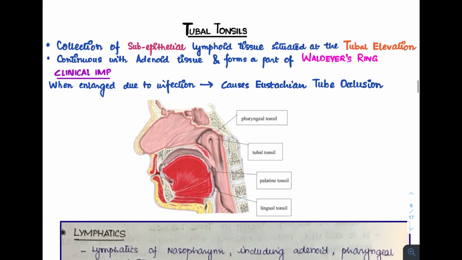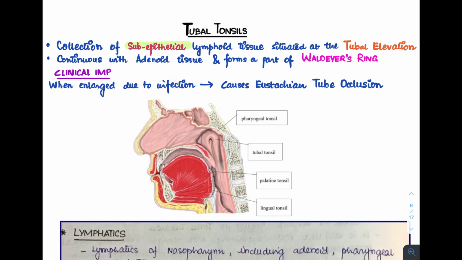Next are the tubal tonsils. This is also something that I've already showed you in the picture. It is a part of the Waldeyer's ring. It is a collection of subepithelial lymphoid tissue and is located at the tubal elevation, also known as the torus tubarius. Now, what is this torus tubarius? It is a cartilaginous part which is situated just posterior and superior to the medial end of the eustachian tube opening.